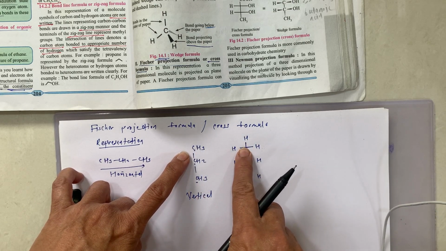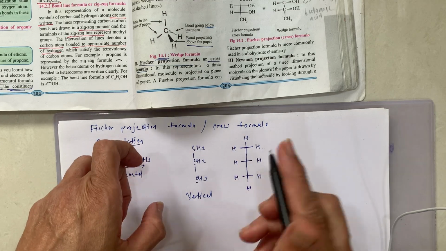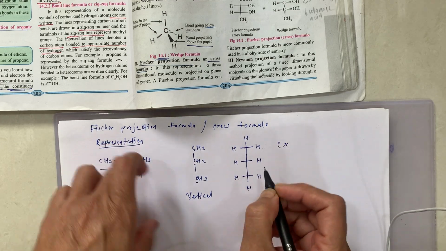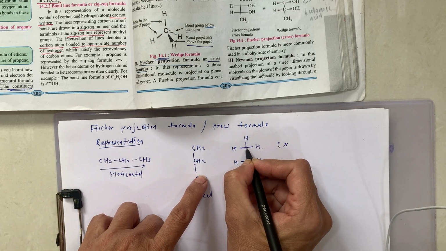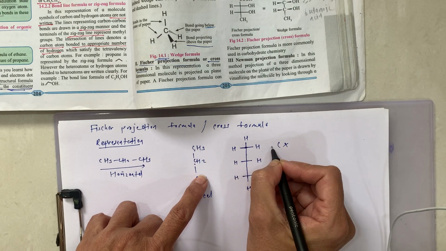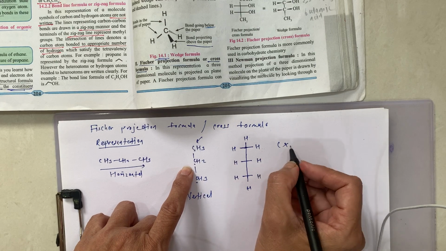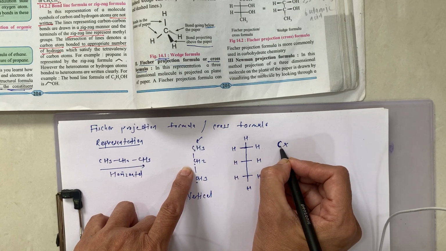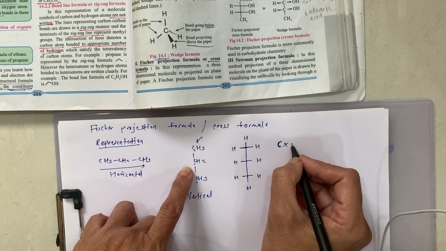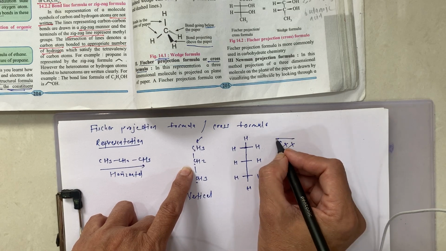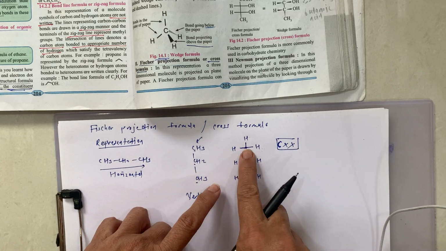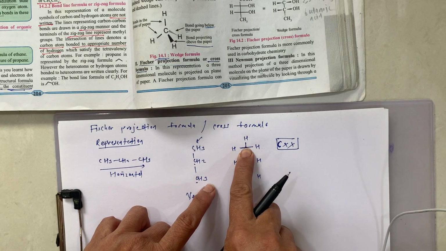Carbon is not represented over here as a C. This is just a crossing point which represents this carbon. We are not writing carbon, only the crossing point over here.